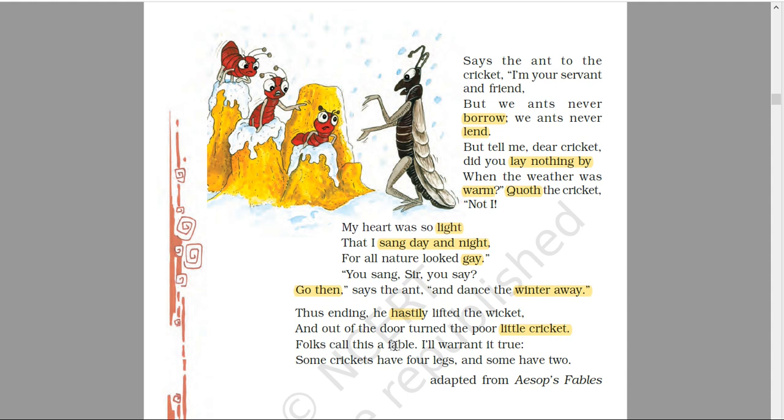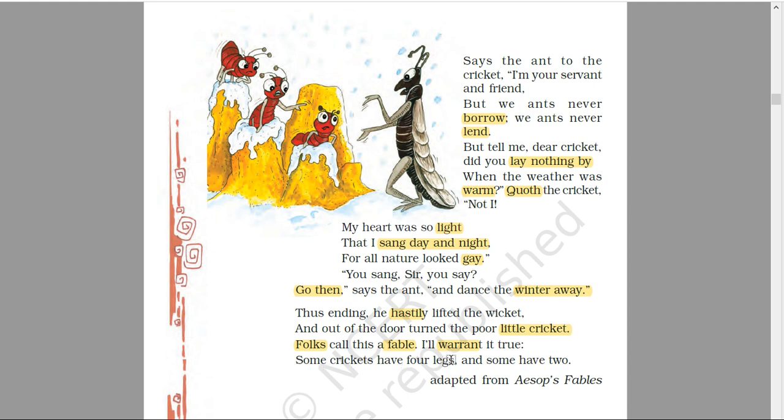This was the story. Folks call this a fable. What the poet says, that folks means people. People call that it is a fable. A fable means it is a story in which there is more imagination than reality. So people call it a fable. I will warrant, I will give guarantee, I give guarantee that it is true, that it is not merely imagination. It has some truth in that.